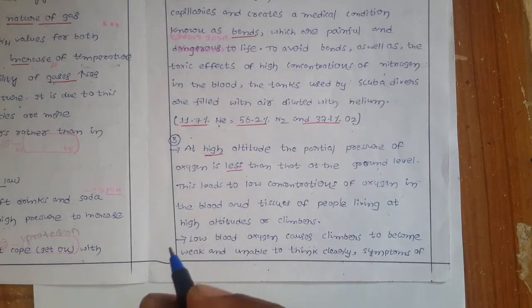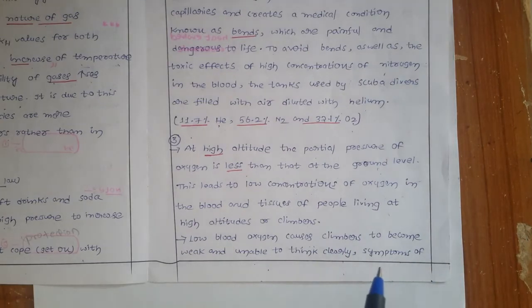So even if you have an oxygen cylinder, because of the low pressure, after inhaling, the absorption or solubility of that oxygen into your body is very, very low.